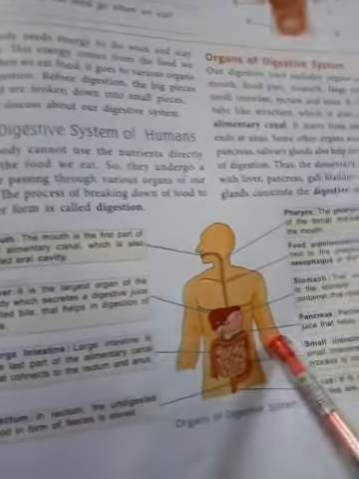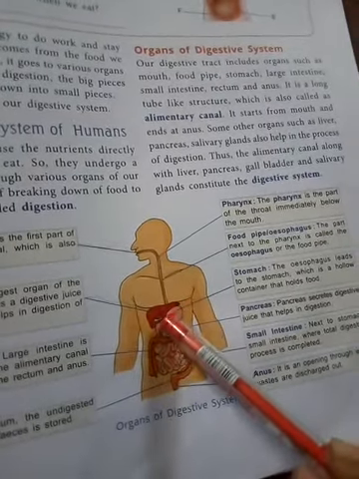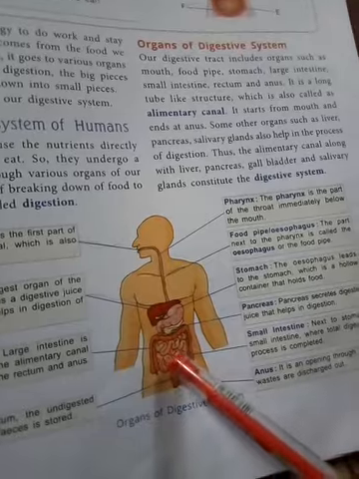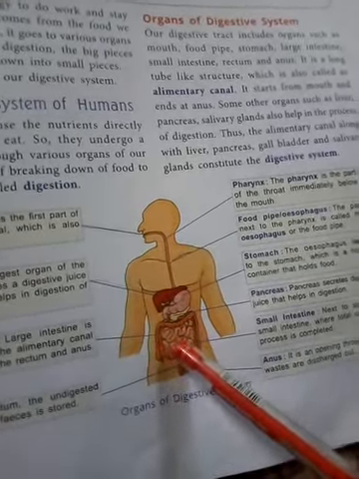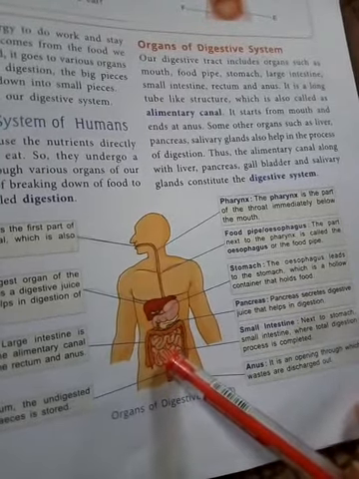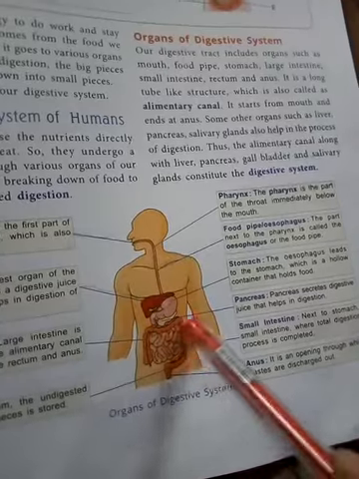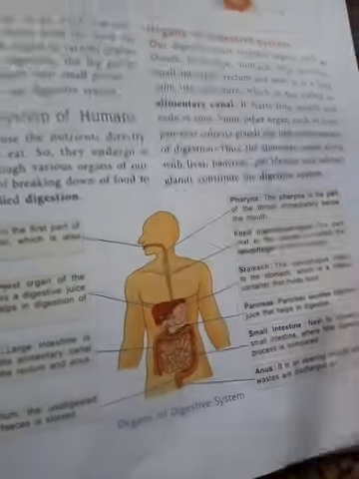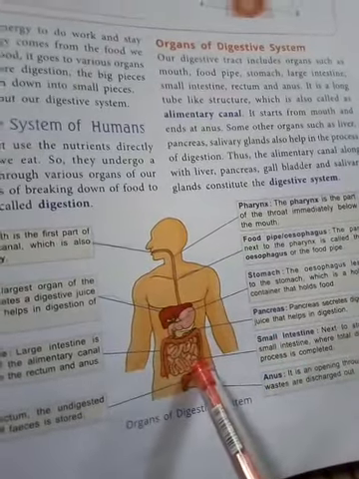See here, from the stomach this food passes into the small intestine. The small intestine is the place where the total digestion process is completed.